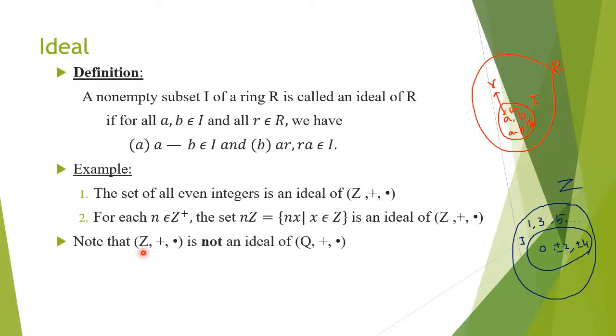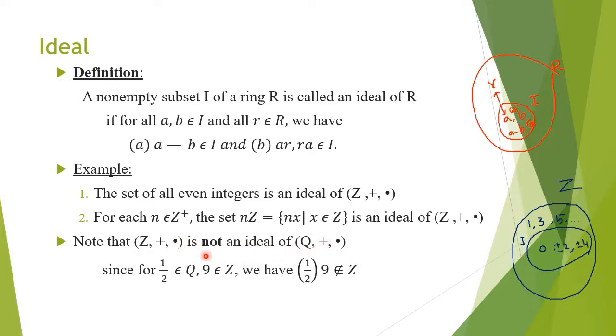But you may note that Z, plus, dot is not an ideal of Q, plus, dot. So we have seen that Z, plus, dot is a subring of Q, plus, dot, whereas it is not an ideal of the rational numbers. So when you consider integers as a subset of rational numbers, then Z, plus, dot is not an ideal of Q, plus, dot.